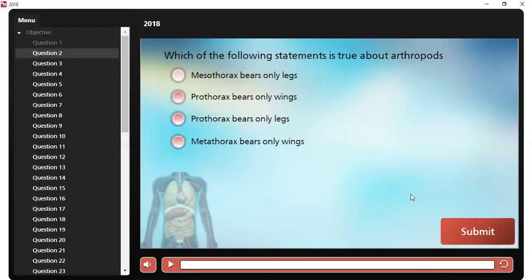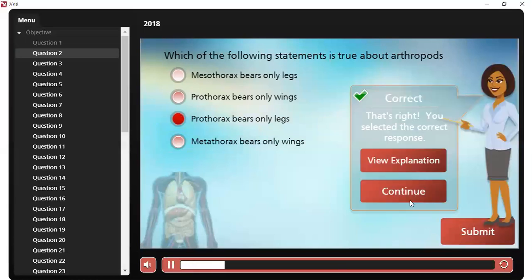Question number 2. Which of the following statements is true about arthropods? It's going to be the third option, which is the prothorax bears only legs. All right, there we go. You can see that we are correct.